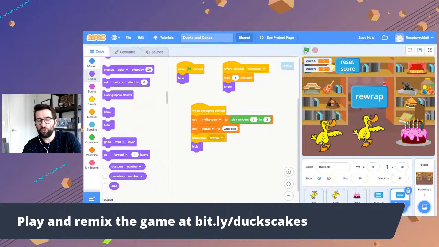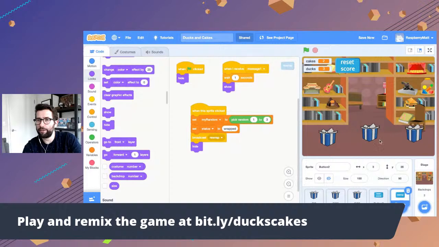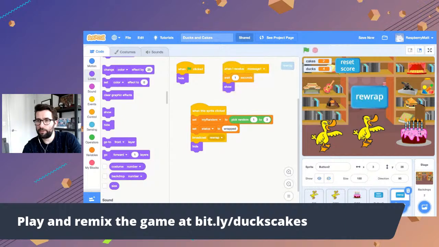Let's see how this implementation works. Let's see if we've gotten this right. So hit the go button, hit the green flag, shakes the gift, got a duck, cake was over there, rewrap button appears. Okay, let's rewrap.